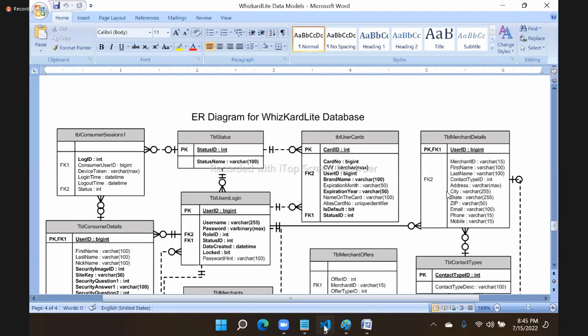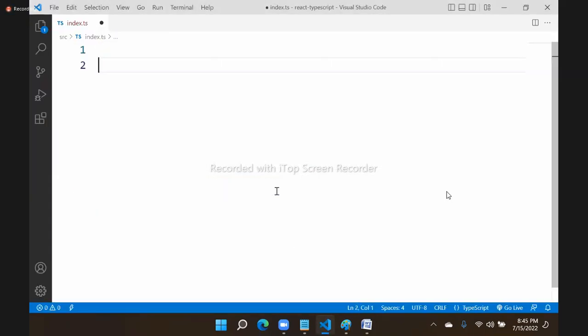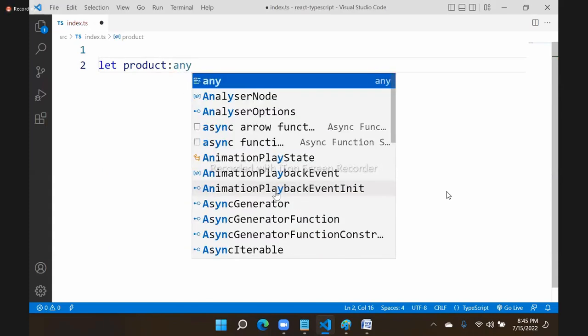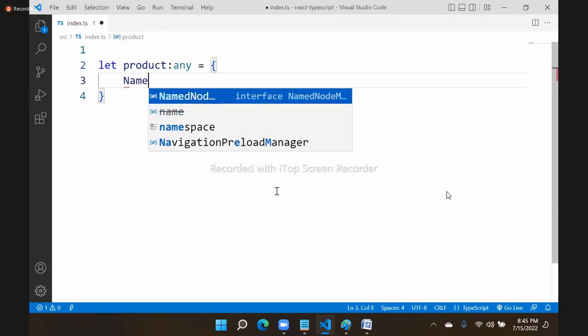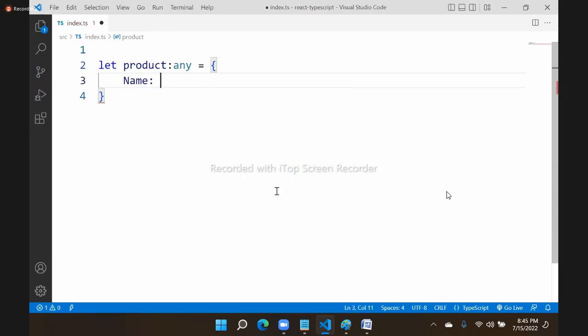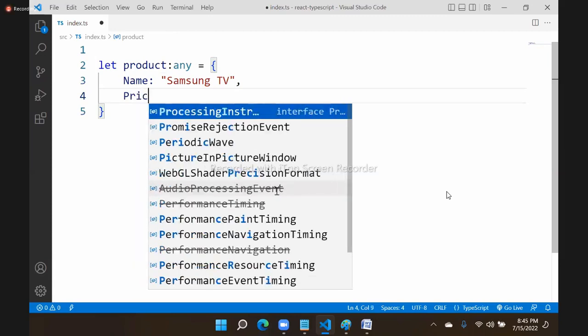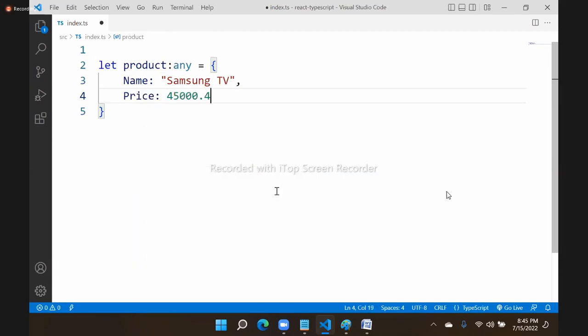For example, now I am designing: let product is an object. Object means any type. In this we are defining. So this is name. And in this name, we are giving some string, Samsung TV. Okay. We have price. The price is some number.